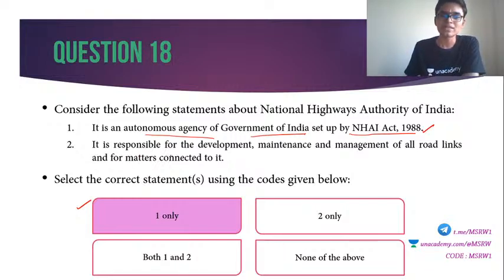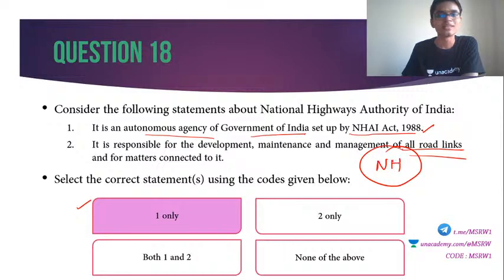Second one, it is responsible for the development, maintenance and management of all road links for the matters connected to it. Not for all road links, man. National Highways Authority of India looks after the national highways, only NH. It doesn't take care of state highways or side roads or these things. Some of the roads in the state are taken care of by PWD department, Public Works Department. It is not the duty of NHAI to look into that. Okay, they deal with national highways only and associated activities. So answer is 1 only. 2 is wrong.